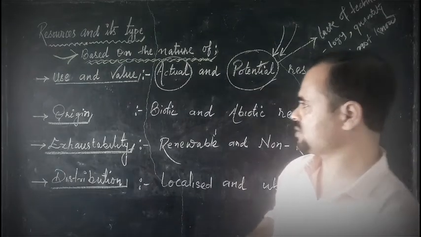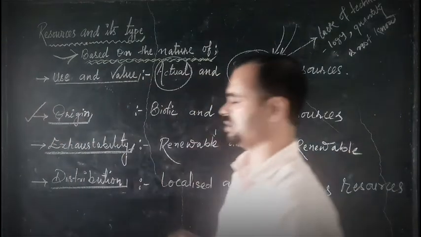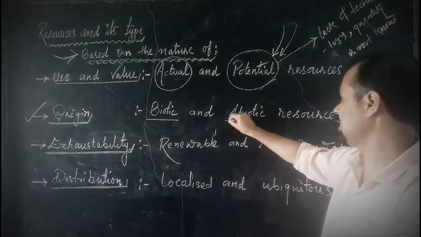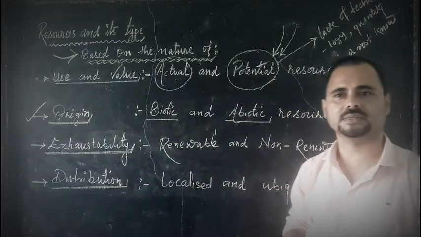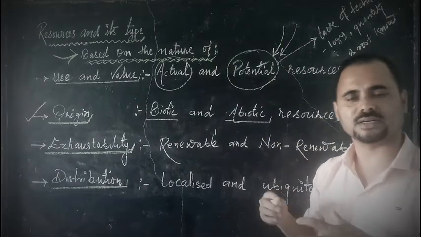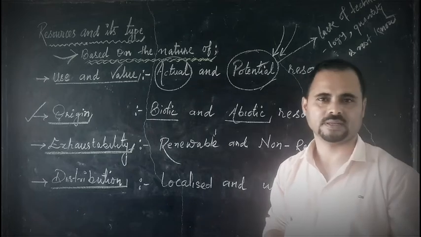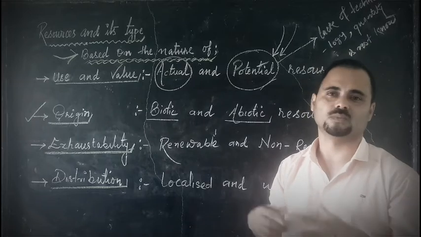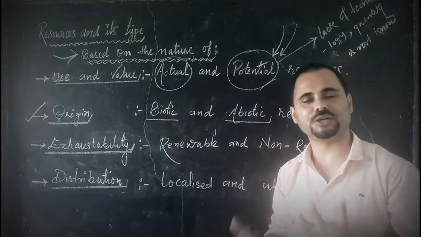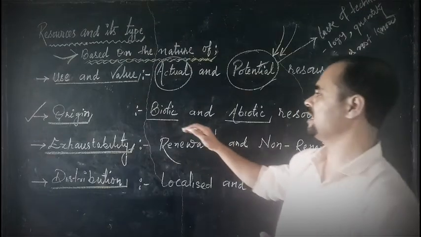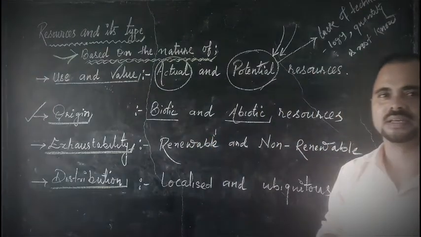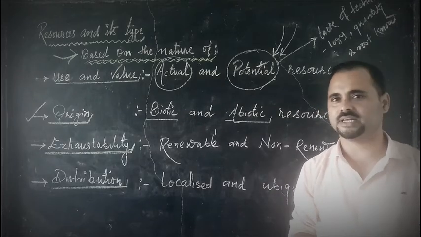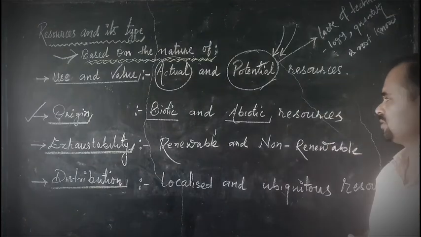Another classification of the resources is based on the origin. Based on origin, the resources are classified into biotic and abiotic. Biotic resources are those resources which have life. All the plants, animals, birds, aquatic animals, and we human beings, come in the category of biotic resources. They help us in our day-to-day life, that's why they are called resources.